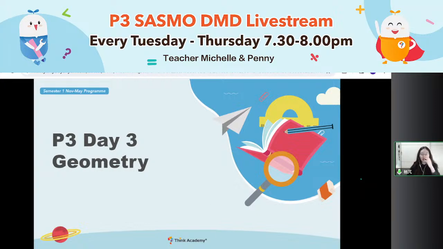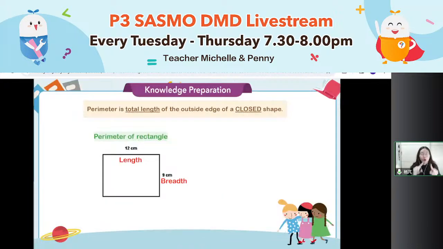We will start. First, have a quick review. What is called a perimeter? Perimeter is the total length of the outside edge of a closed shape. For example, this is a rectangle. The total length means these four lines, the total of these four lines, that is called a perimeter.